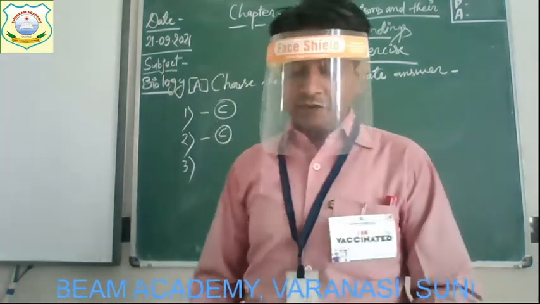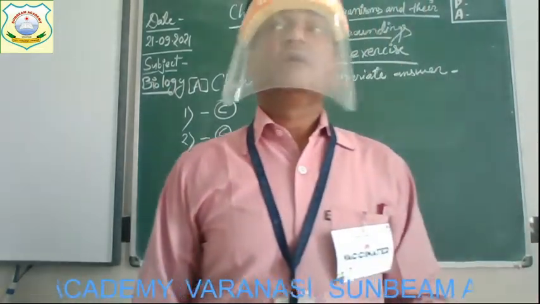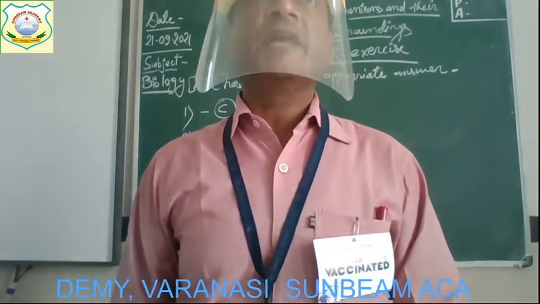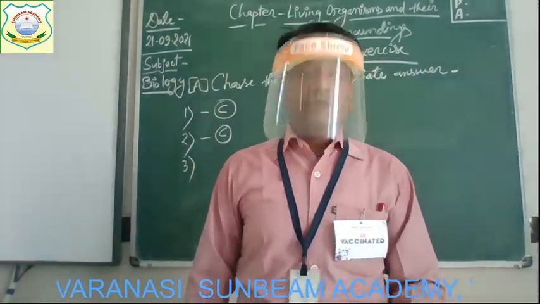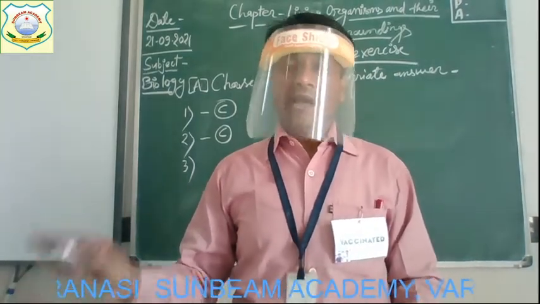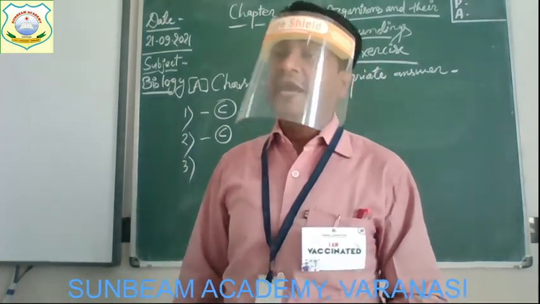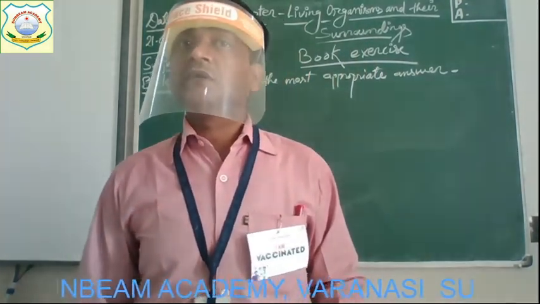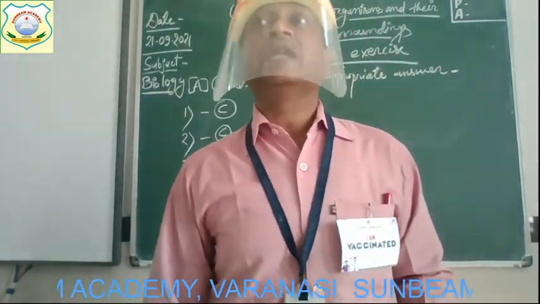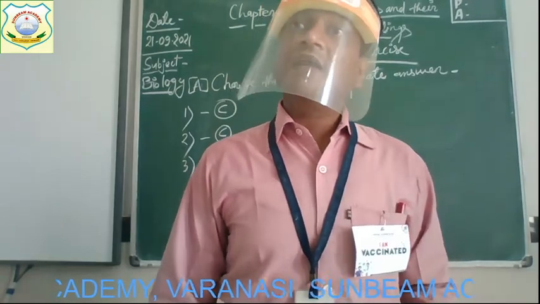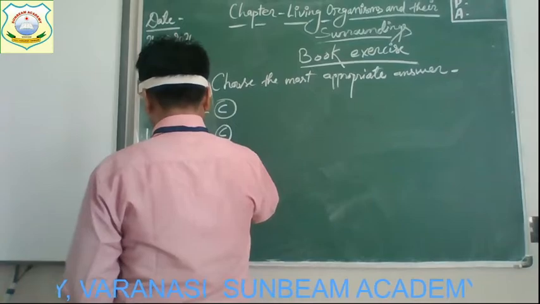Now question number 3, which of these is not a type of terrestrial habitat? Children, we have studied the terrestrial habitat now, means land habitat. So the options are given. Which one is not a terrestrial habitat? The first option desert, second grassland, third fresh water, and the fourth one tundra. The fresh water, yes. This is the aquatic habitat, is it? And the rest of the three are terrestrial habitats. And the correct answer will be what?